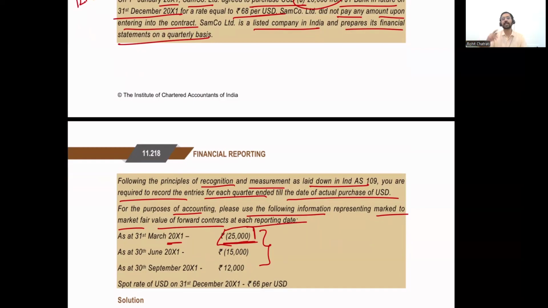Negative fair value means it is a derivative financial liability, because I am purchasing a dollar under unfavorable conditions. In the market it's available at 65, but I'm agreeing to purchase it at 68. So what would be the journal entry for this?